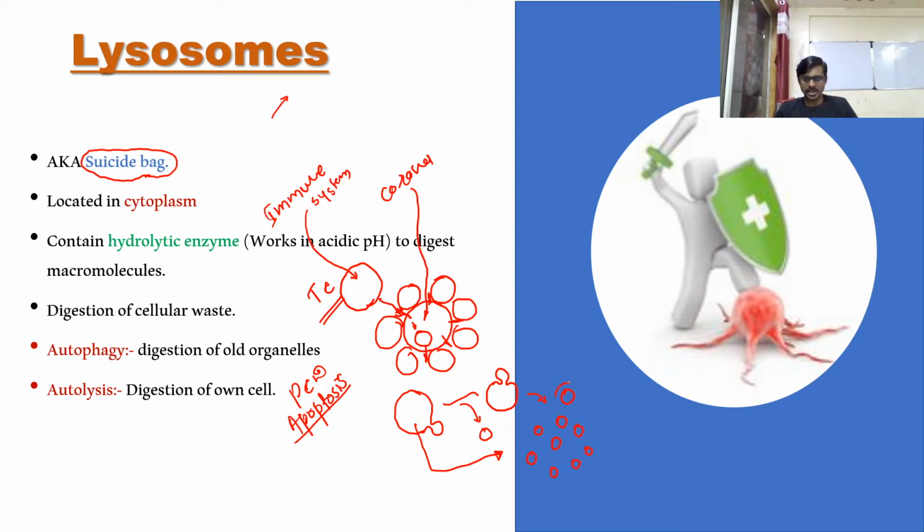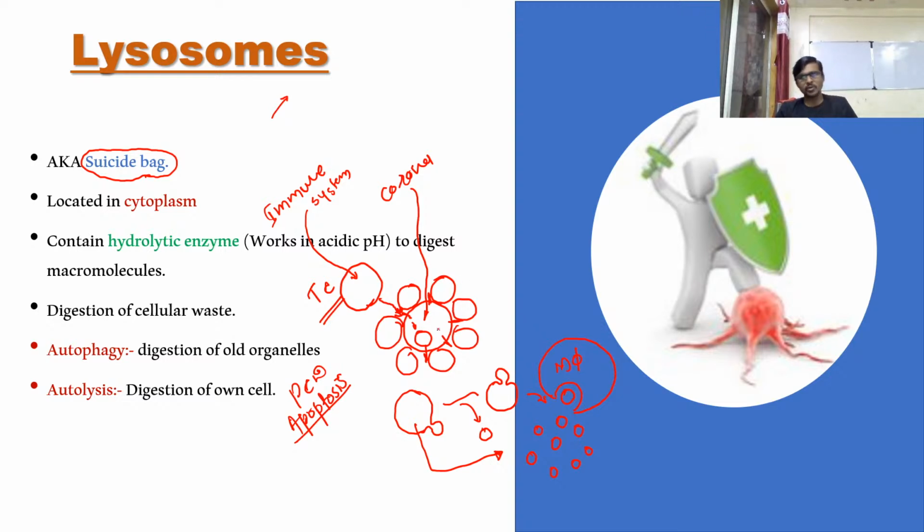These vesicles are engulfed by the macrophages. We call it a macrophage cell, a cell of the immune system which can engulf this type of material and fuse it with a lysosome, and then the lysosome digests it. Is there anything remaining from the digestion? This system we call apoptosis. It is a protective system to protect these cells.